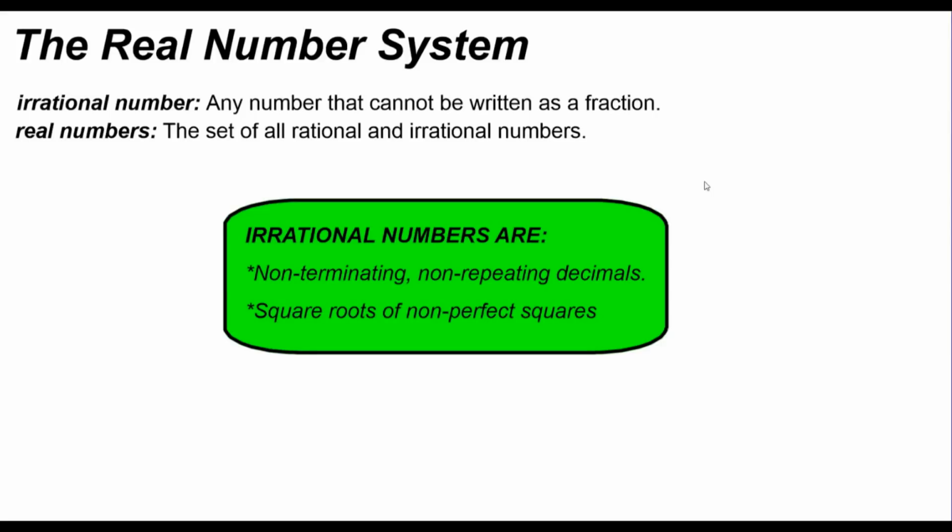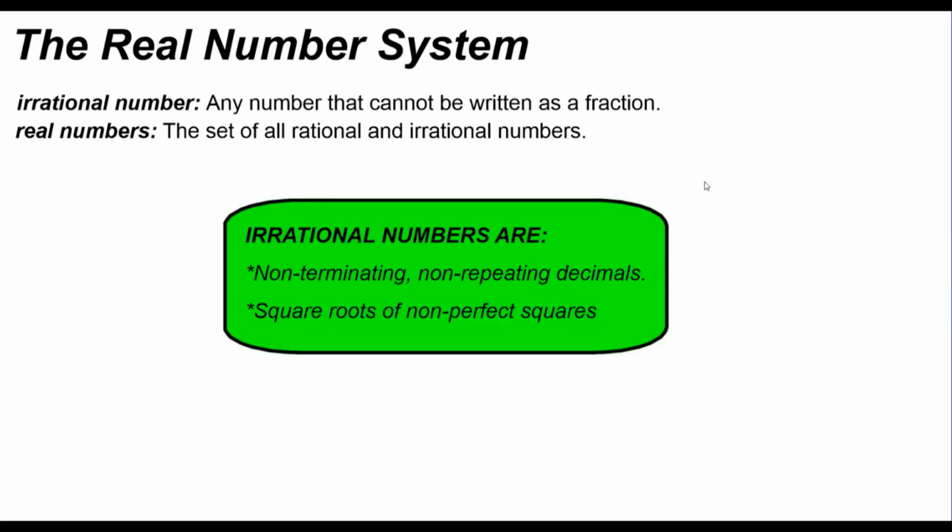All right, we're going to finish up chapter 4 here with a discussion of the real number system. Now that we've talked about roots, square roots, and cube roots, we can talk about other types of numbers that we get when we take square roots of numbers, and those are irrational numbers. If you'll remember the rational numbers that we talked about last chapter, that was any number that can be written as a fraction. Well, an irrational number is any number that cannot be written as a fraction.